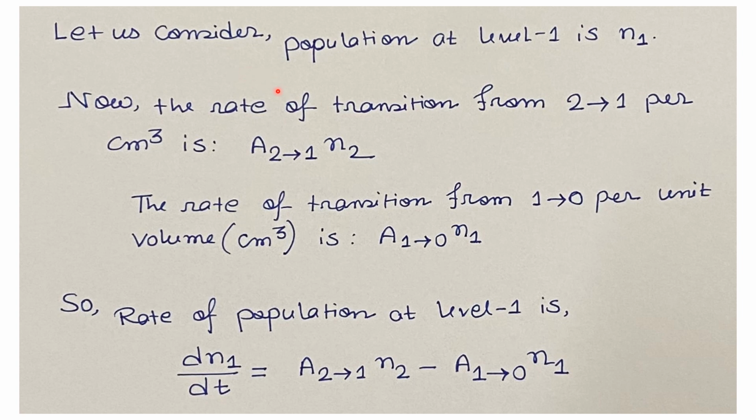Now let us consider the population at energy level 1 is N1. The rate of transition from energy level 2 to energy level 1 per centimeter cube is A21 times N2. The rate of transition from energy level 1 to energy level 0 per unit volume, that is centimeter cube, is A10 times N1. The rate of change of population at energy level 1 is then given by dN1/dt equals A21 times N2 minus A10 times N1.